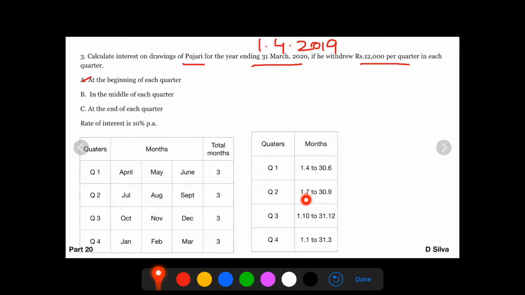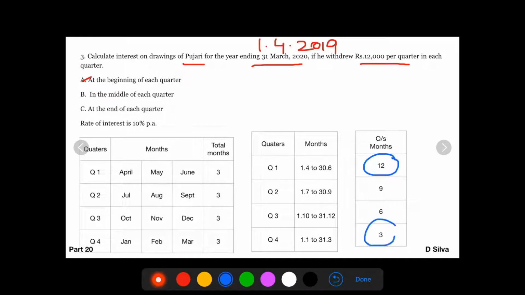April, July, October, January. We know how to calculate outstanding months. For the first quarter, we will get 12 outstanding months. Second quarter, 9 outstanding months. Third quarter, 6 outstanding months. And for the fourth quarter, 3 outstanding months. For the first scenario, average period will be calculated as longest period plus the shortest period divided by 2, which we will get as 15 by 2.